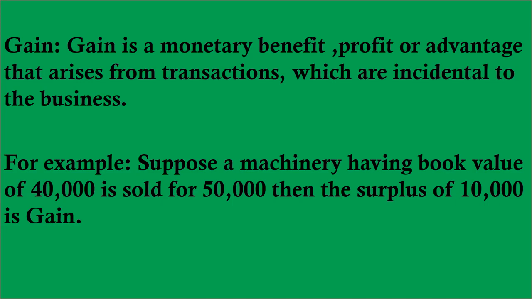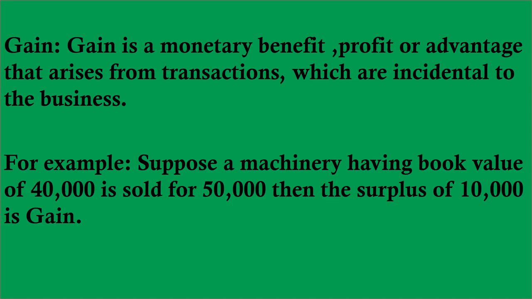Next one is gain. You know, gains are the profit that arises from those transactions which are incidental to business.